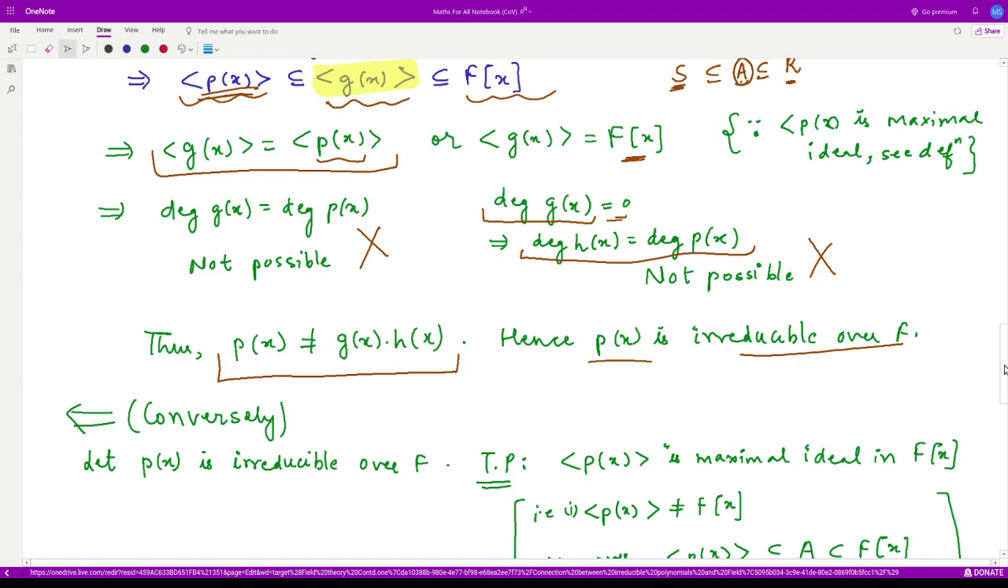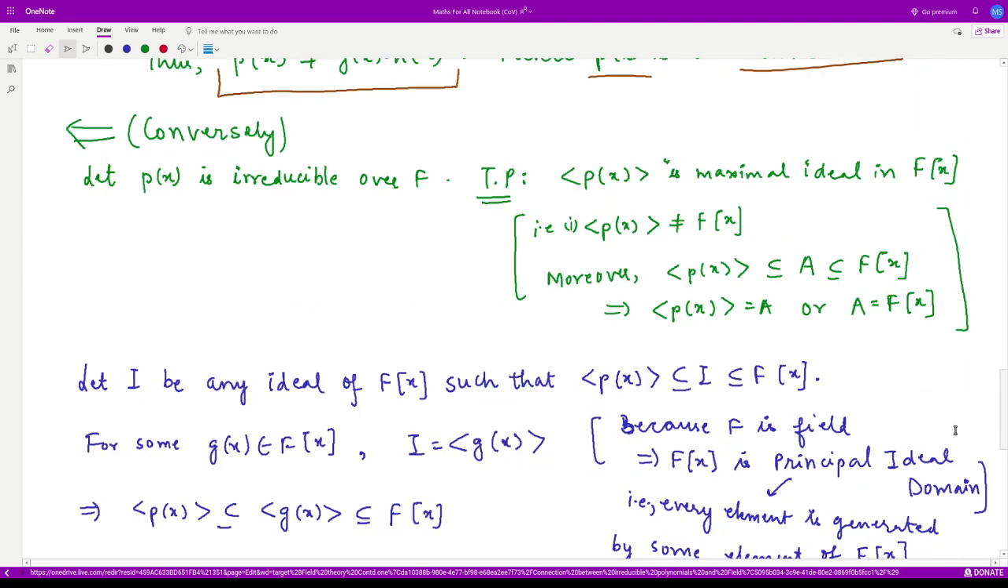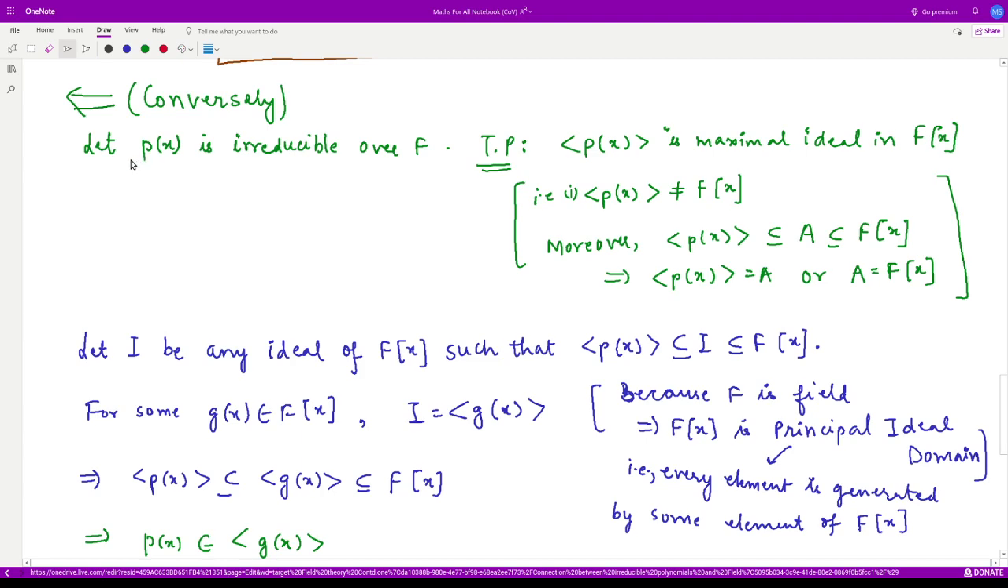Let us see the sufficient part. That means conversely, we have assumed that this polynomial p(x) is irreducible over F. And now we need to prove that the ideal generated by this polynomial is a maximal ideal in F[x]. So for proving this to be a maximal ideal, what we should prove? We should prove that if we have any ideal A in between the ideal generated by p(x) and F[x], then this A should either be equal to the ideal generated by p(x), or it should be equal to F[x] itself.